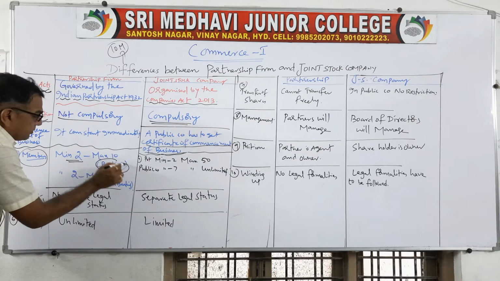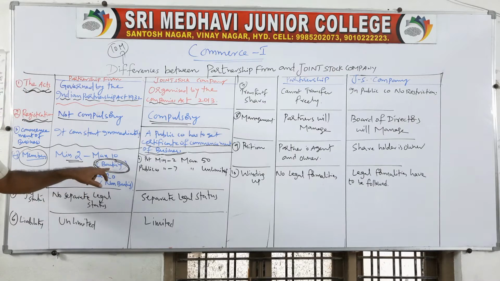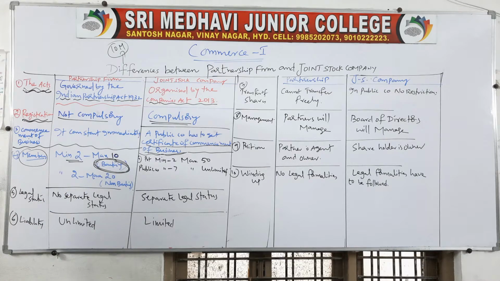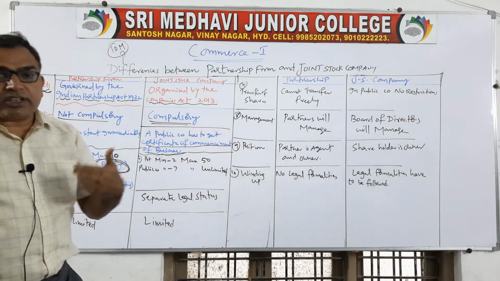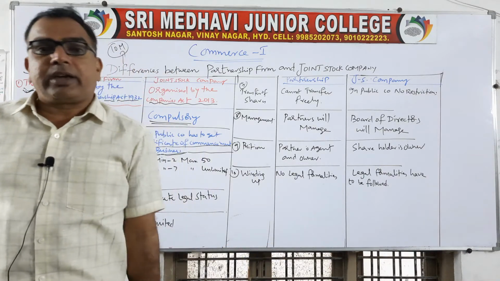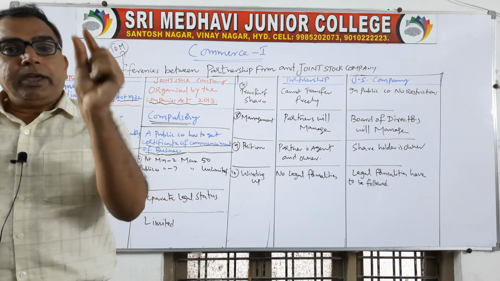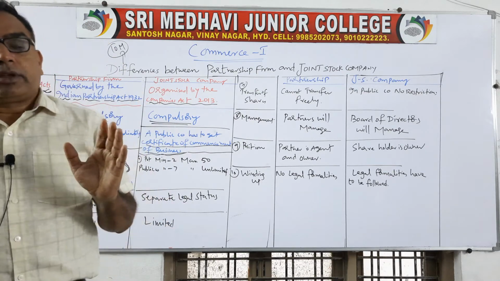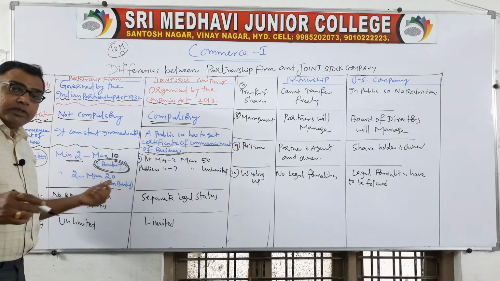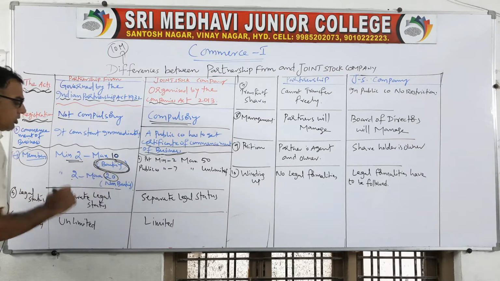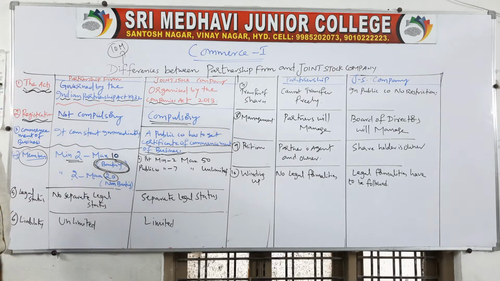If it is a banking firm, if any partnership firm is working on banking services, maximum is 10. What is banking business? One which accepts deposits and lends money to the people is called banking. So if you are establishing a partnership firm as a bank, there should be a minimum of 2, maximum of 10. In case it is non-banking, means except a bank, whatever business activity you want to carry out, minimum 2, maximum 20. Minimum 2, maximum 20 is the condition for a non-banking partnership firm.